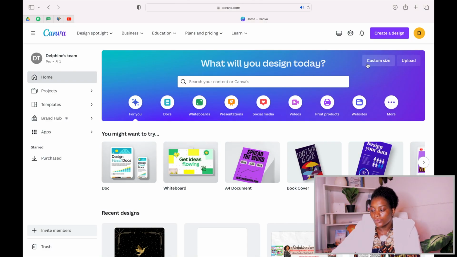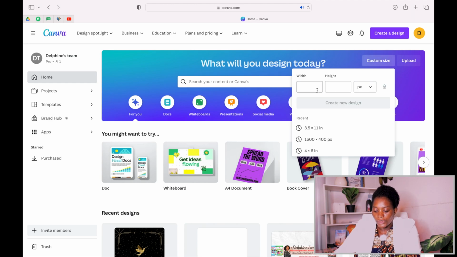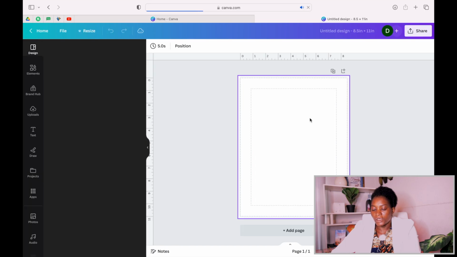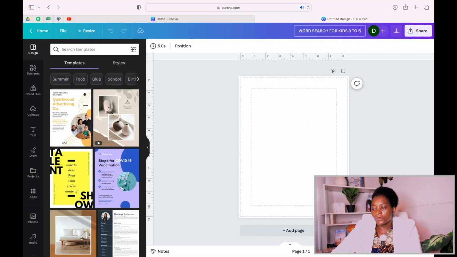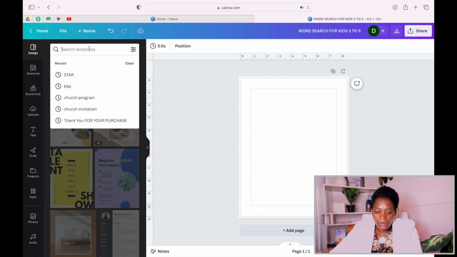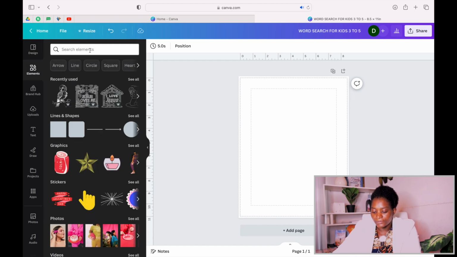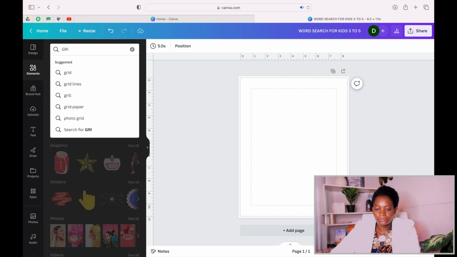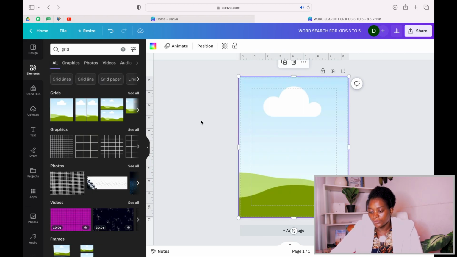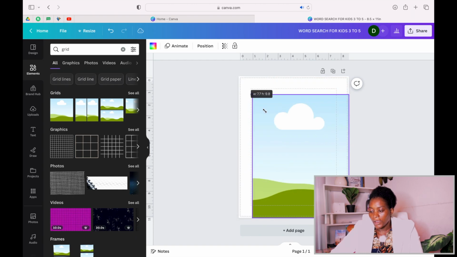After we've generated all our words, we go to Canva. You go to canva.com, you come to customize here. We do 8.5 by 11, and then you create it like this. You can come here, you can just put your title, word search for kids age 3 to 5. Now, when you have your title, one secret that I always do is that I come here, I go to element, I type grid. I type grid, then I take it like this and I put it here. I'll tell you why I'm doing this.